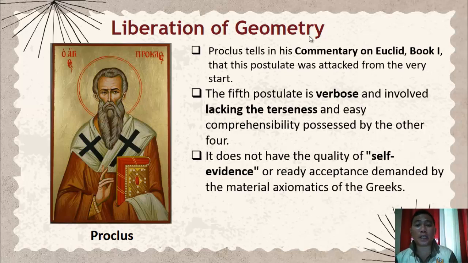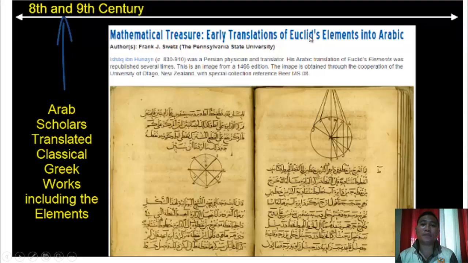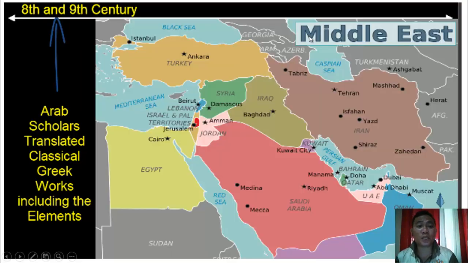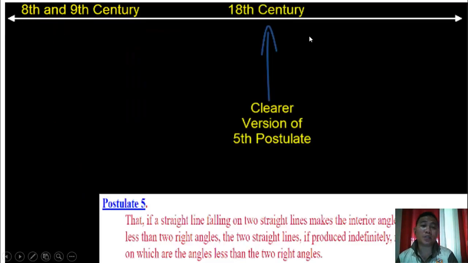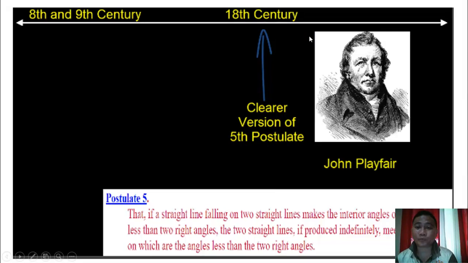Here comes the 8th and 9th century, where the Arabs attempted to solve the mystery, and to do that, they needed to translate Greek works to Arabic. But their attempt on proving the fifth postulate also failed. So the journey on the pursuit of the fifth postulate investigation as phase 1 has been revived, but a clearer version was provided by John Playfair in the early 18th century, so ang tagal.